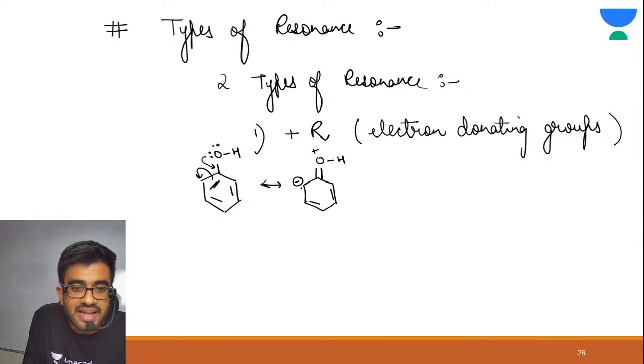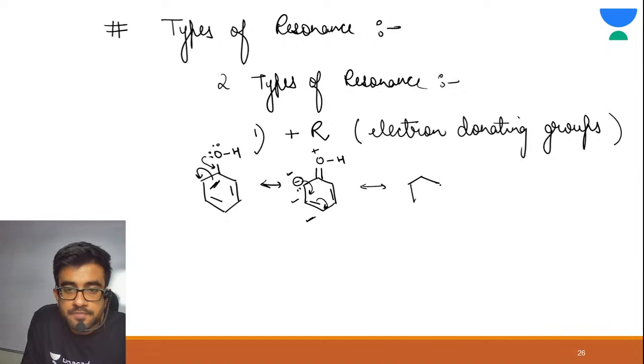Yes, in the ring, negative charge means lone pair. So see, this is a double bond, this is a single bond, and this is a lone pair. So what is resonance? Your lone pair is transferred here and your pi bond is transferred here. So see, this is as it is. I have made this as it is, this pi bond also as it is. You have a double bond between this, you have a negative charge here.